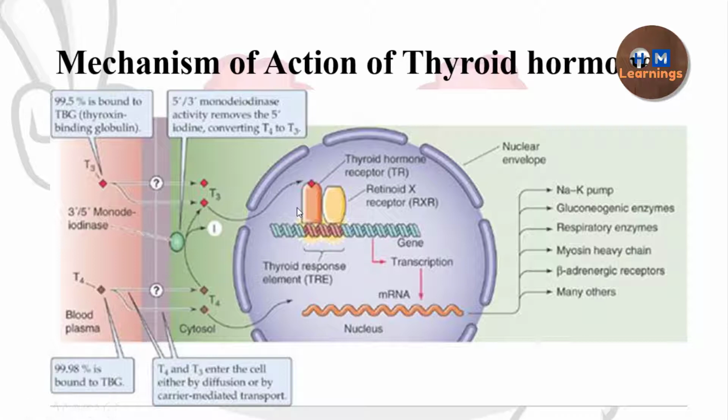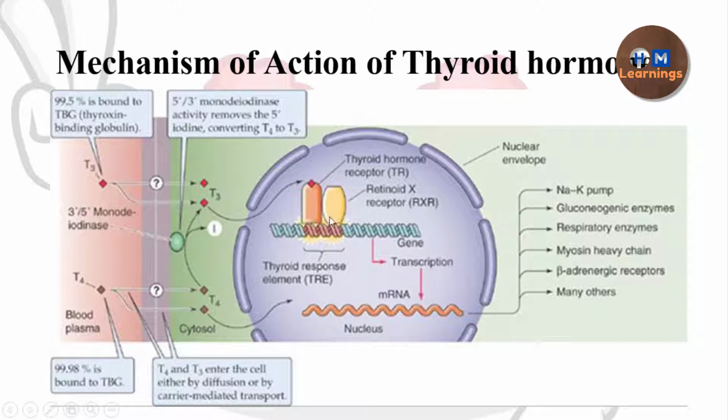It is called heterodimerization because the dimer consists of two different proteins. If it had a thyroid hormone receptor with thyroid hormone, and another one also a thyroid hormone receptor with thyroid hormone, then it would be called a homodimer. But here one is a thyroid hormone receptor with the thyroid hormone, and another one is a different protein, which is a retinoid X receptor.